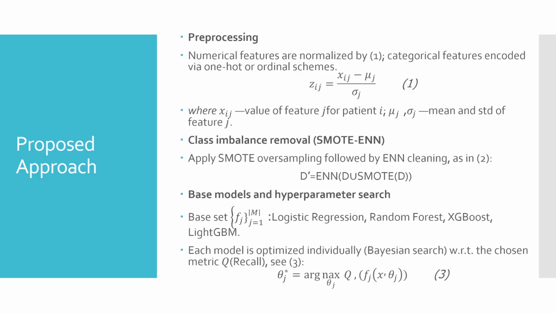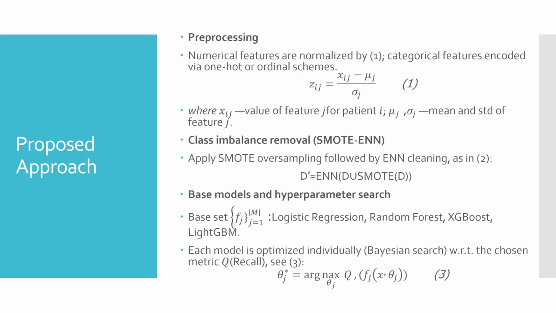The pipeline begins with preprocessing. Numerical features are normalized to comparable scales. Categorical features are encoded with robust schemes, one hot or ordinal. These steps reduce spurious variance and make downstream learning more stable across models.